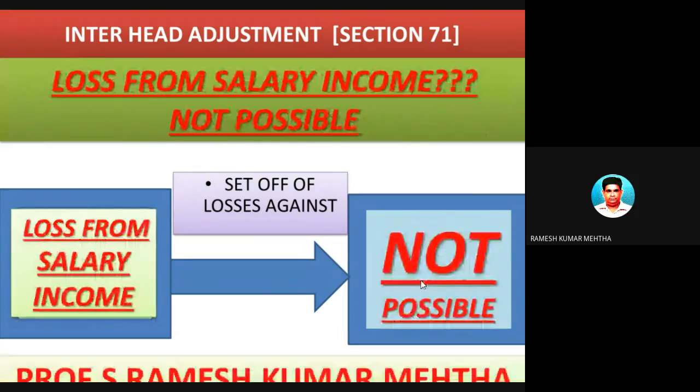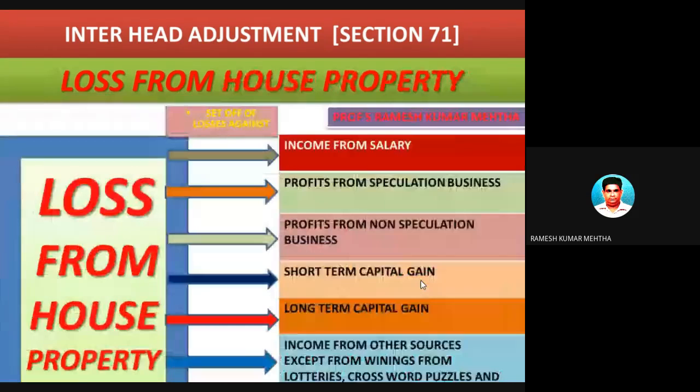Hope you understood it. Next one is loss from salary, not possible. There can be salary income, and there is no scope for salary loss. So salary loss cannot be set off because there is no scope for it.